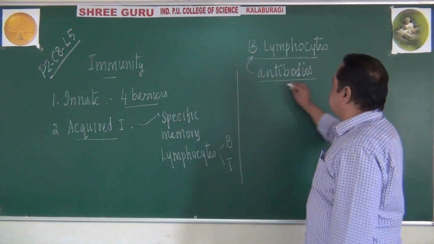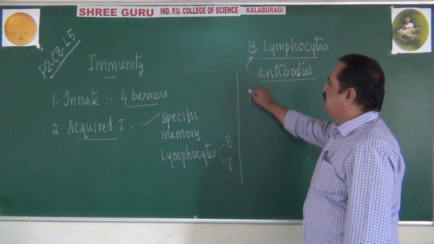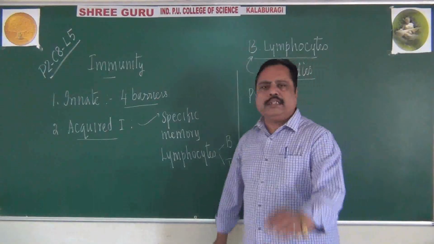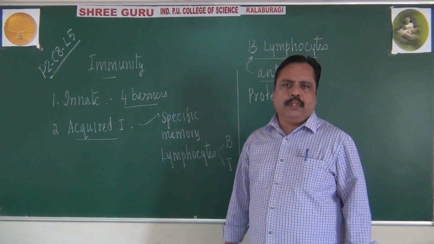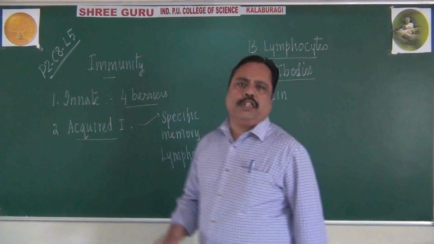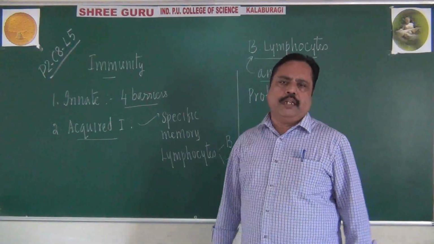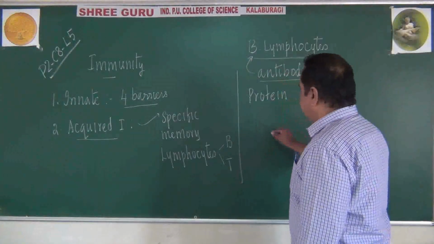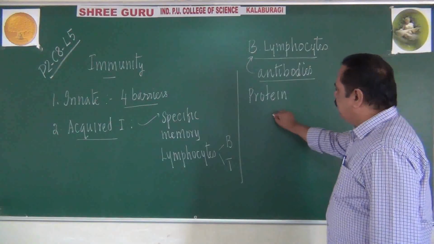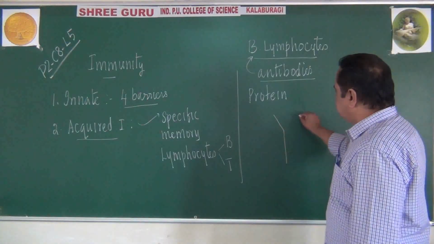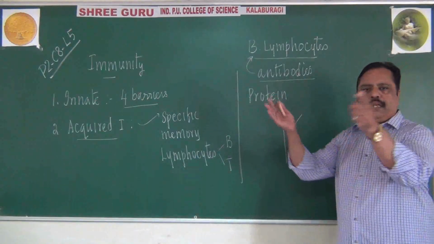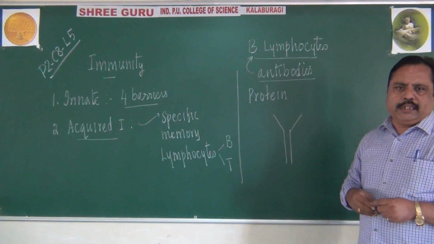If you analyze the structure of an antibody, remember, it is a protein molecule produced by our body. It is nothing but a protein, we can say. This protein molecule will have a characteristic Y-shaped structure. The protein molecule of our antibody will be having the Y-shaped structure like this. A generalized antibody will be having a Y-shaped structure like this.